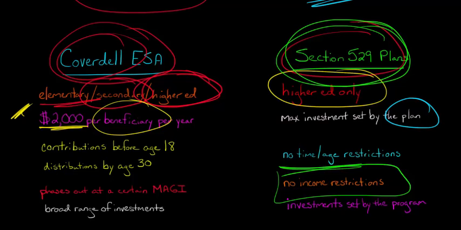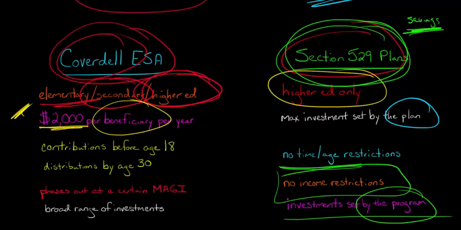In terms of the investments, with the Section 529 plans there are actually two types. With one type, you prepay tuition, but with the other type, you're actually having a savings account. So let's just think about the savings 529 plans for a moment, and let's contrast those with the Coverdell savings. With the 529 savings, the investments that the money you put in is going to be invested in are going to be set largely by the program. It's going to vary. Different states have different plans, so you need to look at your state's plan. However, generally the investments are going to be set by the program.